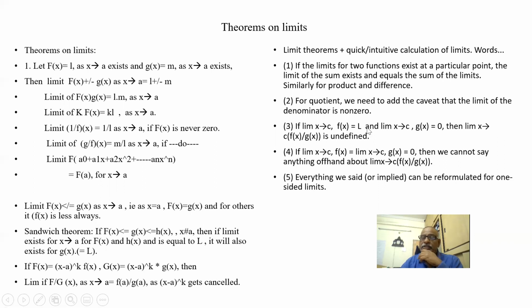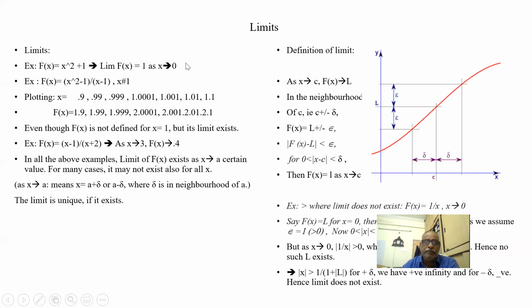Suppose as x tends to c, f of x is L, and g of x is 0. Then f of x by g of x is undefined because L by 0 is undefined. If both limits, f of x and g of x as x tends to c, are equal to 0, then we cannot say anything about f of x by g of x in general. Here f of x is 0 and g of x is 0, but it is not simply 0 by 0.